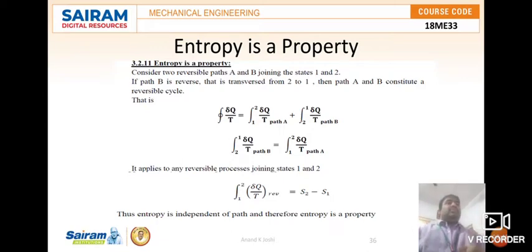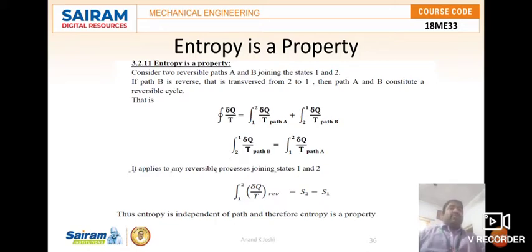So consider two reversible paths A and B joining the states 1 and 2. If you are taking the two processes from 1 to 2 and 2 to 1, following the paths A and B, and if the path B is reversed, that is transferred from 2 to 1, the path A and path B constitute a reversible cycle.